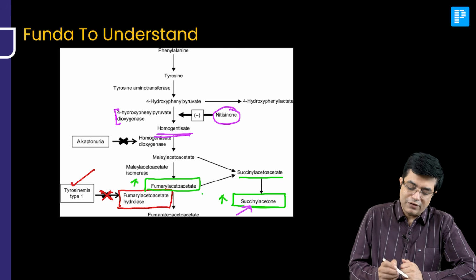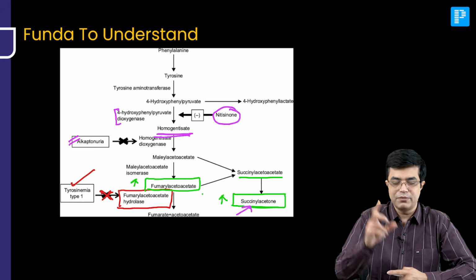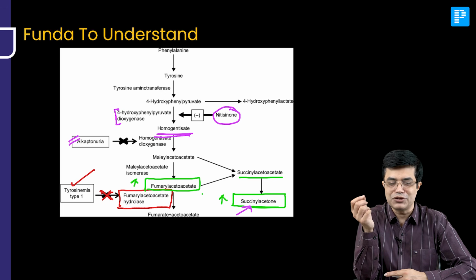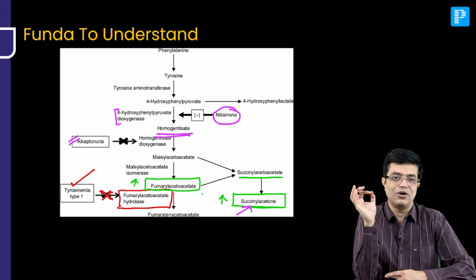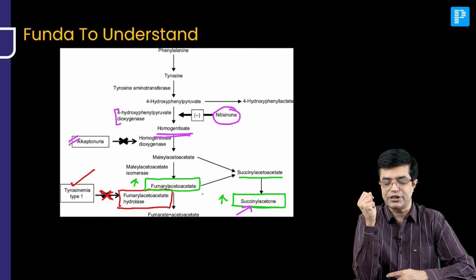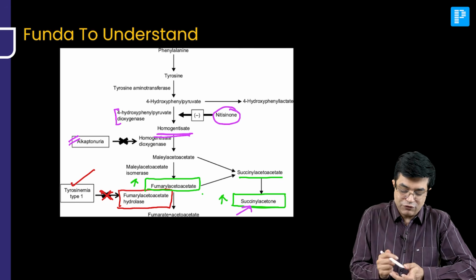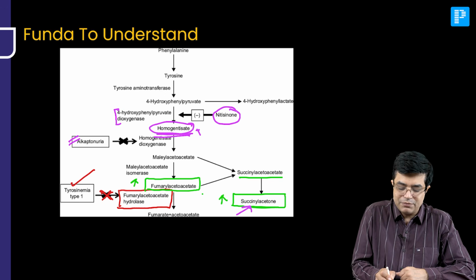Now, what is alkaptonuria? Alkaptonuria is an inborn error of metabolism. You remember black urine, black discoloration of the tissues. That again is due to homogentisic acid oxidase deficiency, also called homogentisate 1,2-dioxygenase deficiency. And the pigment getting formed is from homogentisic acid. So if you give nitisinone, again the pigment will not form.